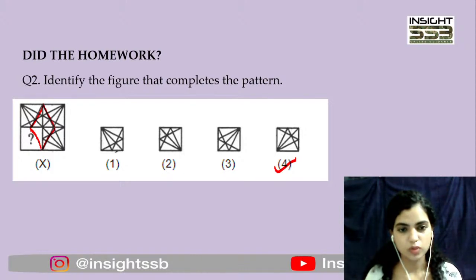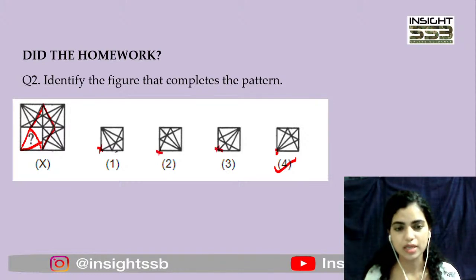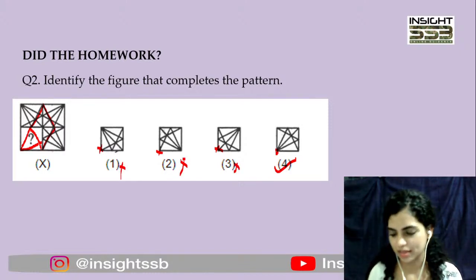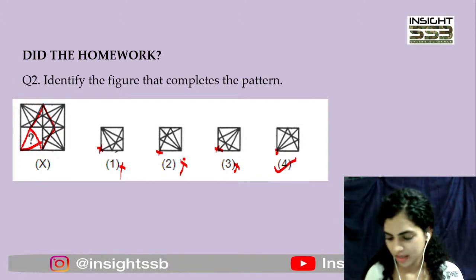तो बेसिकली if you see carefully, बाकी तीनों options में तो ऐसा हो ही नहीं रहा है कि आपके इस corner से figure बन रहा है. ठीक है, you are very sure कि यहाँ पे इस corner से ही बनने वाला है figure for sure. और बाकी तीनों option में इस corner पर तो है ही नहीं. So this one is pretty easy. You can actually eliminate all the other 3 options here and you can directly come with option number 4 here. So it is as simple as that, right? Okay.